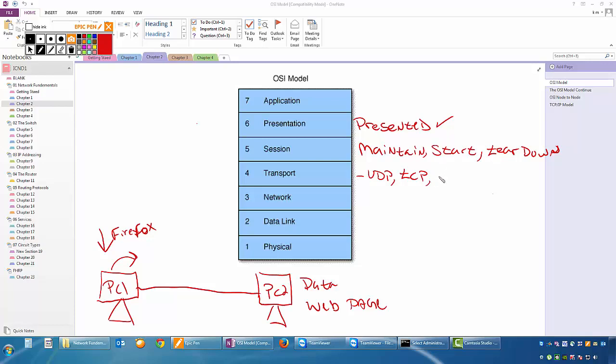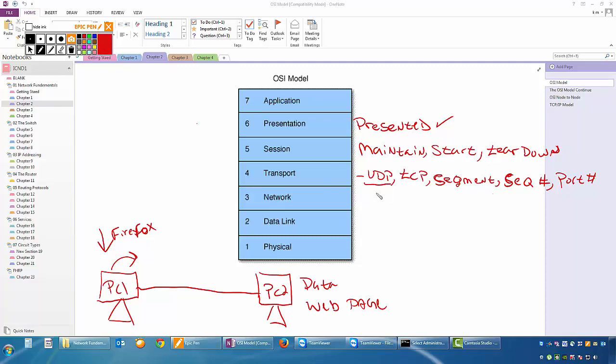Its job is also to segment the data. It uses sequence numbers to do this. And it also has an interesting thing to use between communication, which is called port numbers. Now, each one of these things has its own lesson to teach.